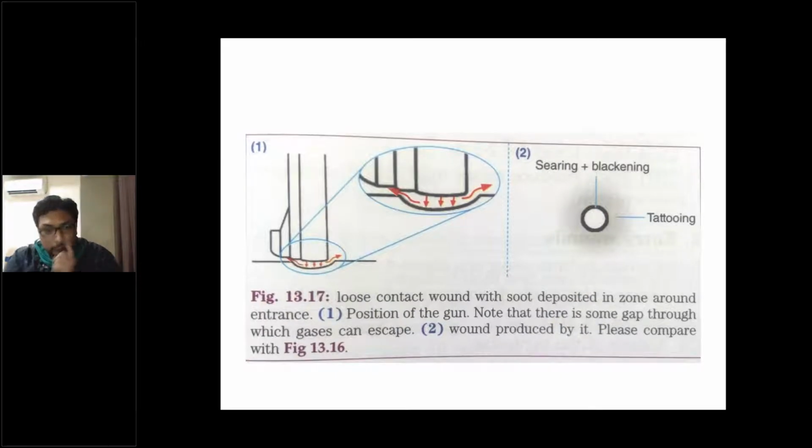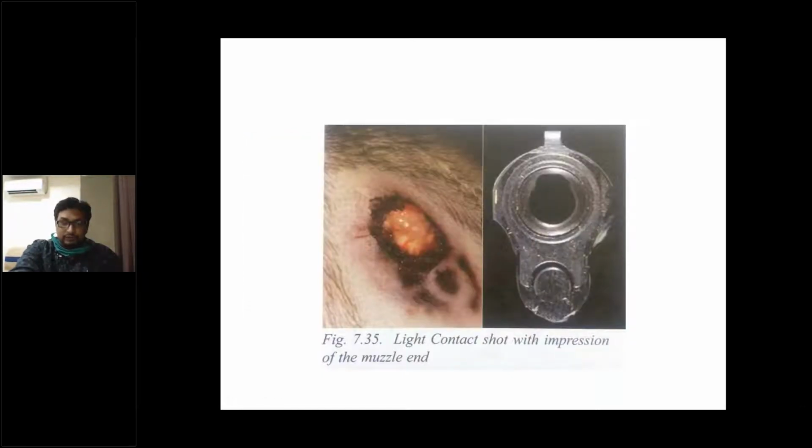And one more is loose contact. In loose contact the muzzle end of the gun is held loosely against the skin, so a small amount of escape of gases can occur. This causes blackening of the surrounding area, and because the fire can also go out a little bit, there can be singeing of the hair. Tattooing can also be produced along with the perforating injury caused by the bullet. So this is the loose contact. You can see the surrounding reddish area, which is due to burning.